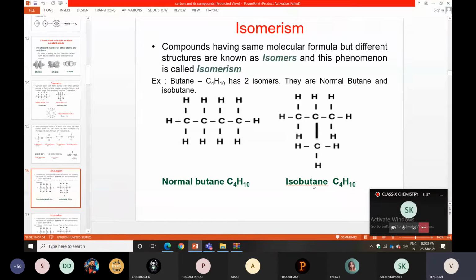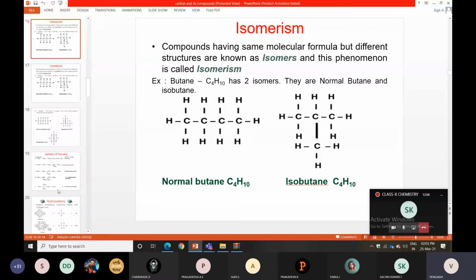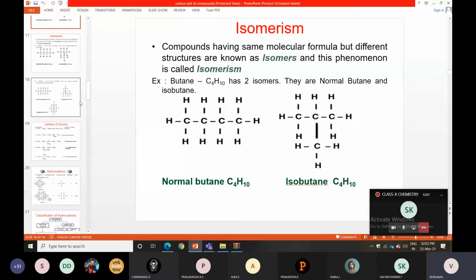You will see isomerism in the higher classes. We have types: structural isomerism and stereo isomerism. Under structural we have four types: chain, position, functional, and metamerism. Under stereo isomerism, there are cis and trans, geometrical and optical. So many types will be there, and we will discuss them in higher classes. It is not needed now.